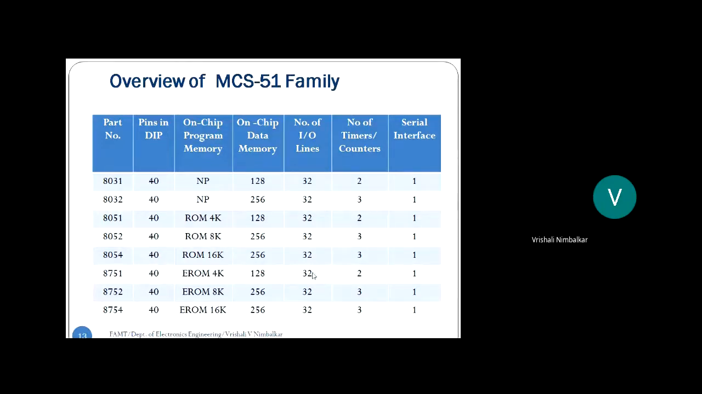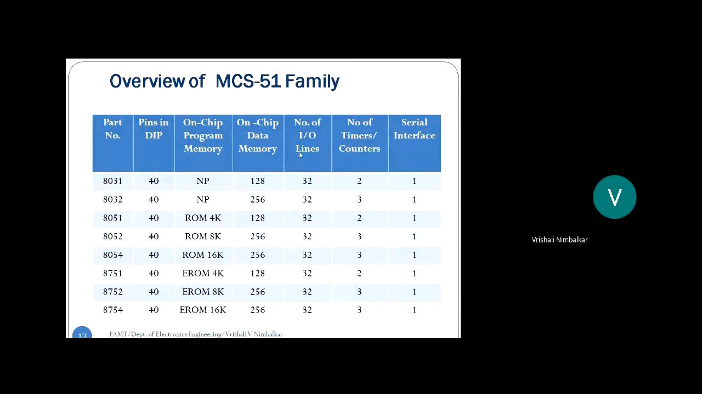So look into the table. At the rightmost, all these microcontrollers have one serial interface circuitry inside. Correct? There is one serial interface circuitry. All these microcontrollers are 40-pin ICs. All these microcontrollers have 32 input-output lines.